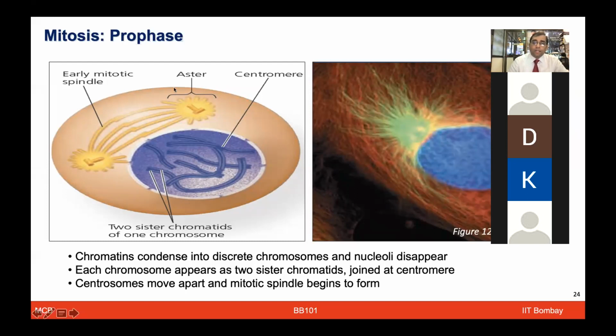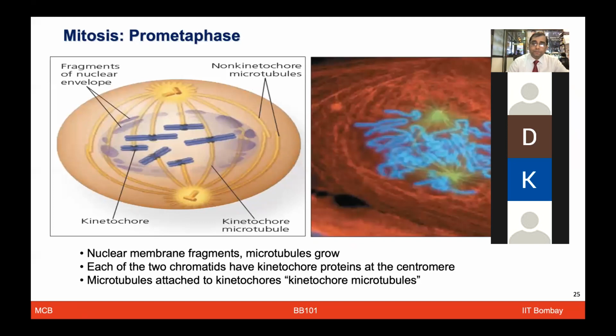Again, now we have the mitotic spindle, which is going to play a very important role for this entire nuclear material to get pulled to 2 different poles, and then they have to further separate to form 2 cells. The proteins which are very important in these activities are microtubules. These microtubules, as you can see in multiple places here, when connected with the kinetochore protein, which we discussed earlier, are known as kinetochore microtubules. And when the microtubules are not connected to the kinetochore, those are known as non-kinetochore microtubules.